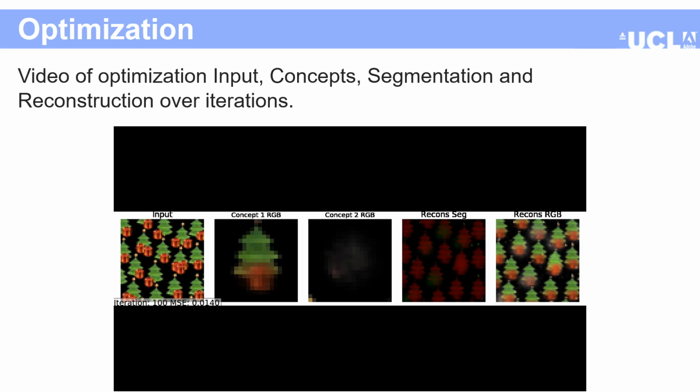Notice that the method first tries to explain the input with just one concept initially. And slowly, when that is not possible, it tries to use both the concepts to explain the input signal better. You can see how concept 1 converges to the tree concept and concept 2 slowly converges to the present concept. And you can also see the overall mean square error decreasing at the bottom.